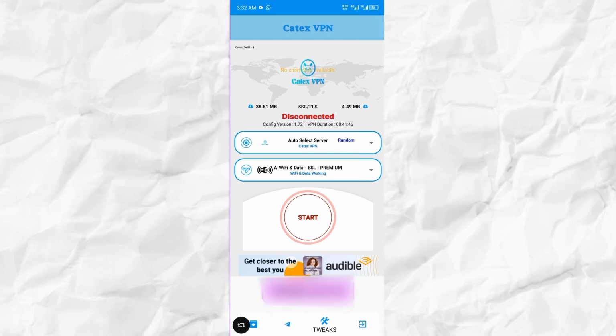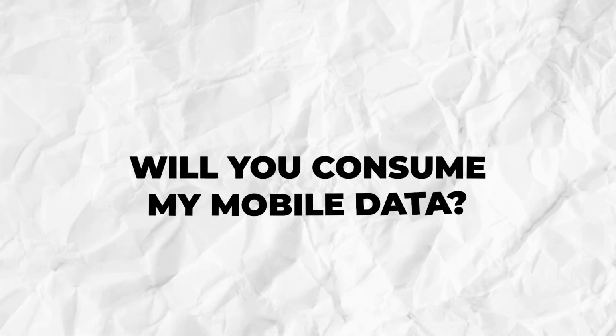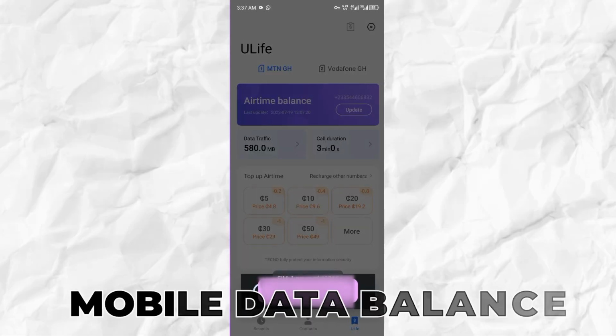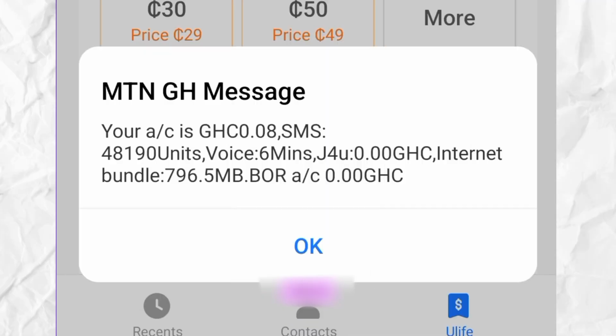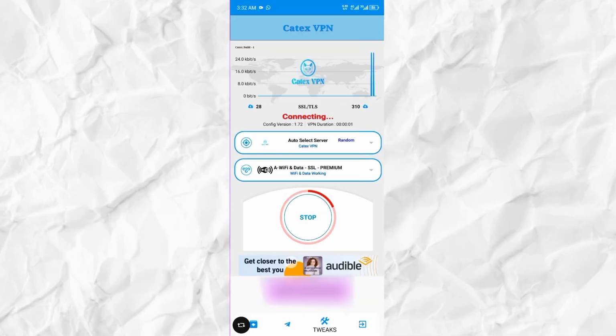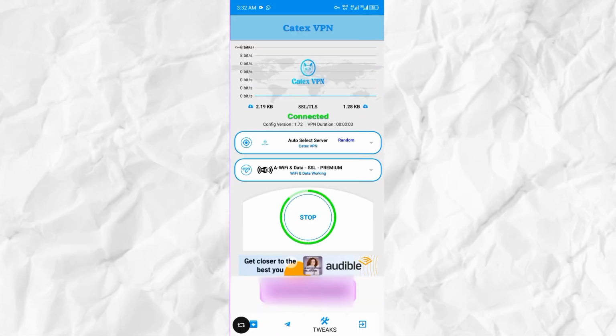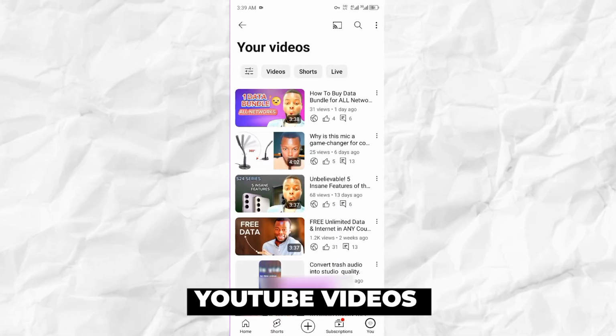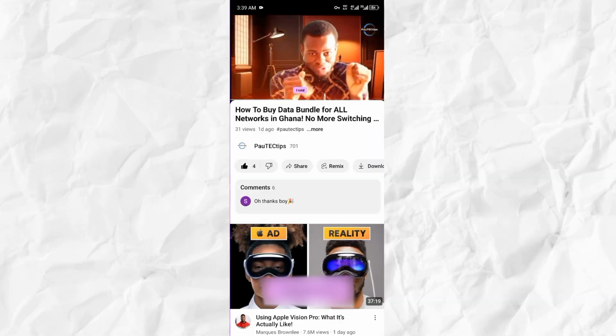And I know you are going to ask me this question: will it consume my mobile data? A big no to your question. So to demonstrate this, let's check my mobile data balance, and it's around 796.5 megabytes. Take note of this. Now, let's go and connect to the VPN. Once you open the app, just tap on connect, and it is connected. Simple as ABC.